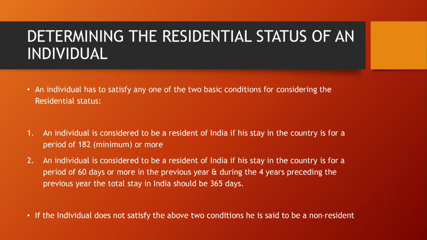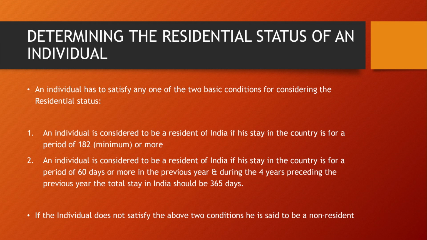If the first basic condition is not satisfied, then we have to check the second basic condition. He has to satisfy at least the second condition to be a resident. The second basic condition is that his stay in India during the previous year should be 60 days or more.